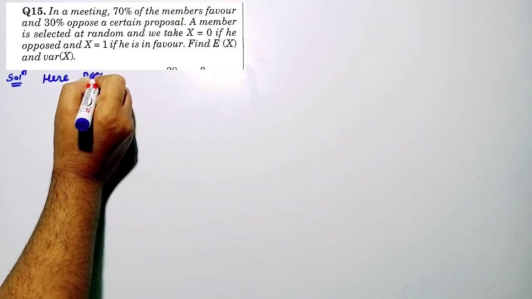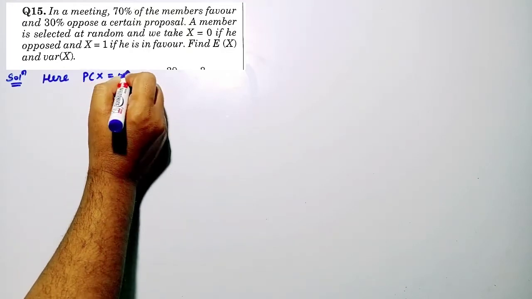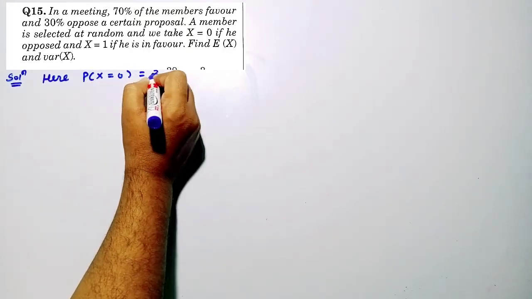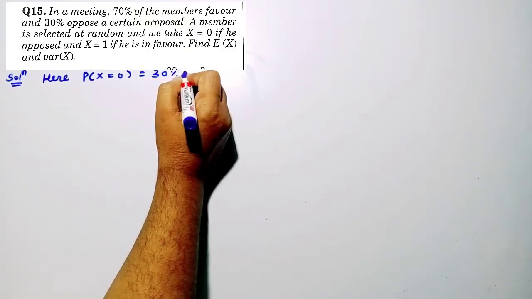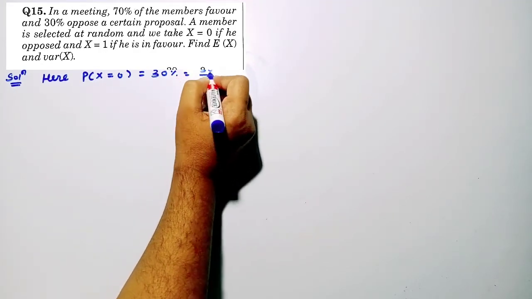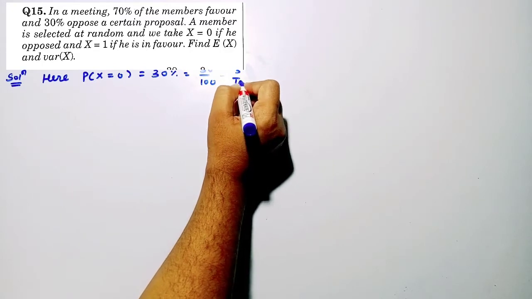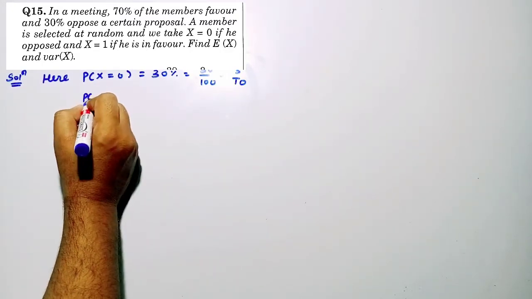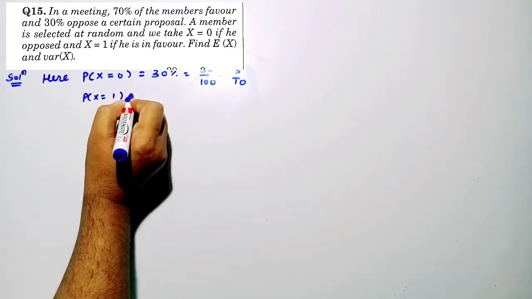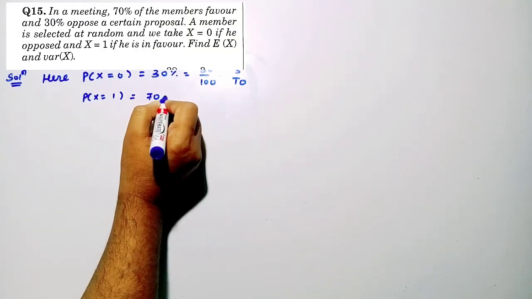Here P of x is equal to 0, so the probability is 30%, so 30 divided by 100, so we can write 3 by 10. Right students? Similarly for P of x is equal to 1, what is this?